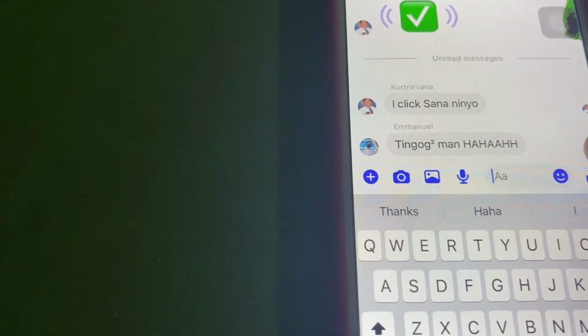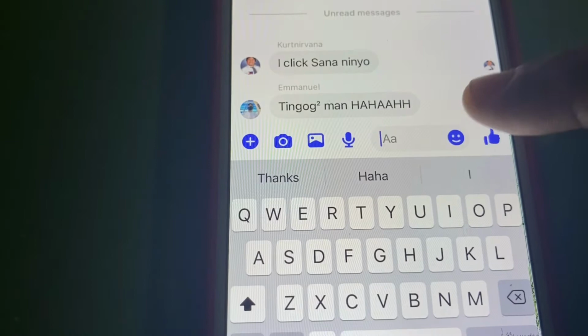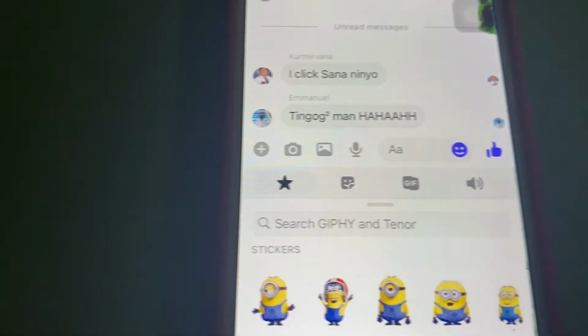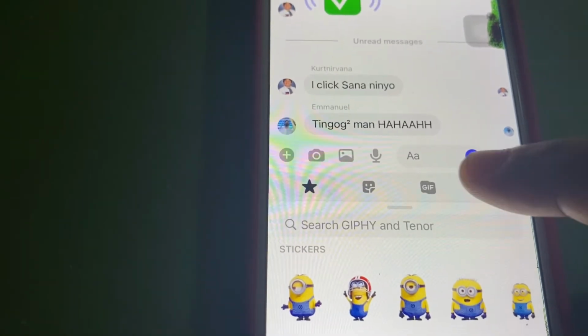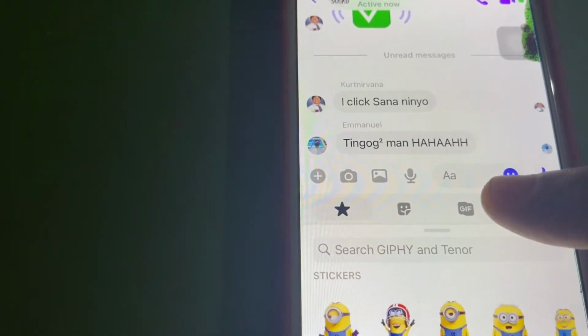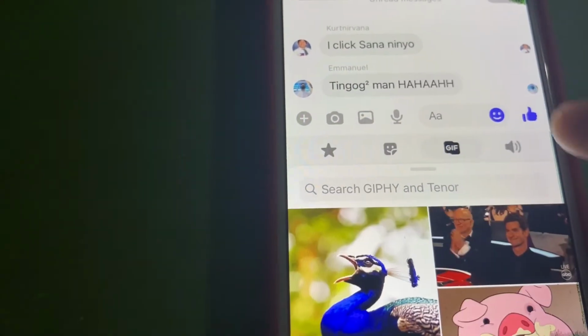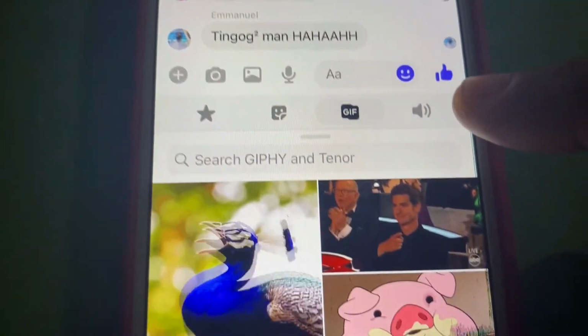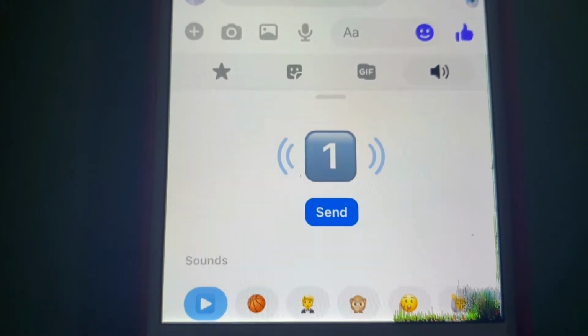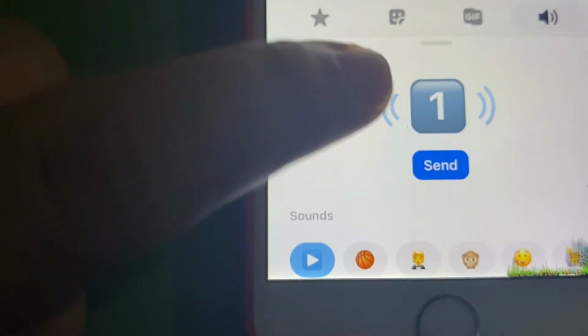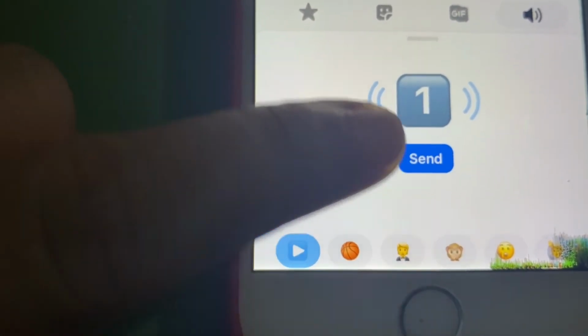Click on this icon with the smiley and then click on GIF. This one first, the GIF and the speaker icon. You have choices here. So pick one, and then you send it.